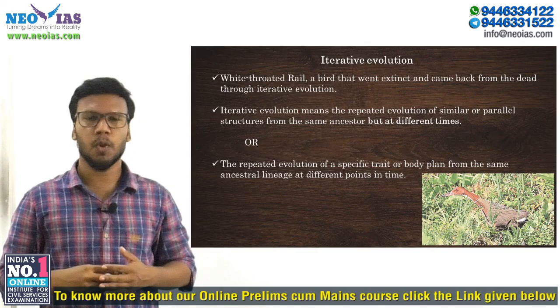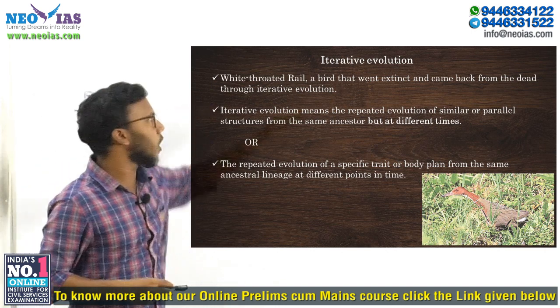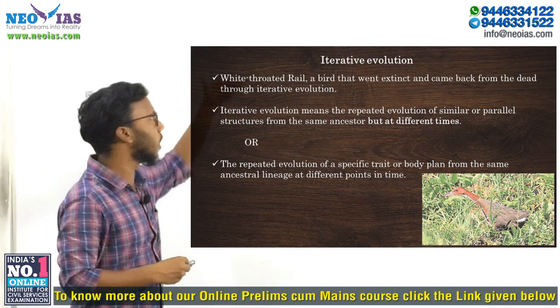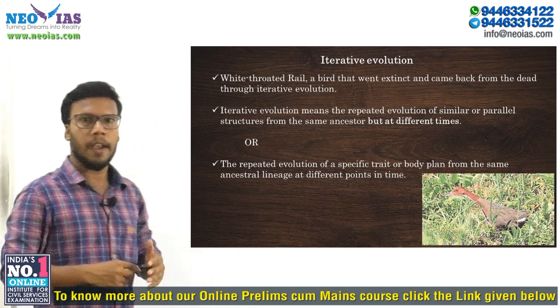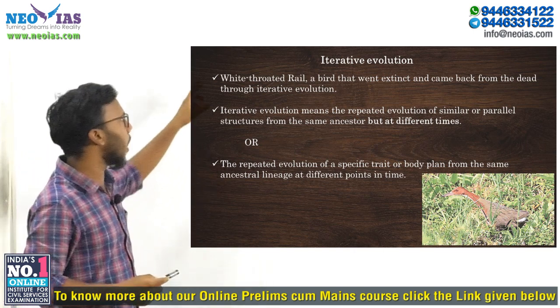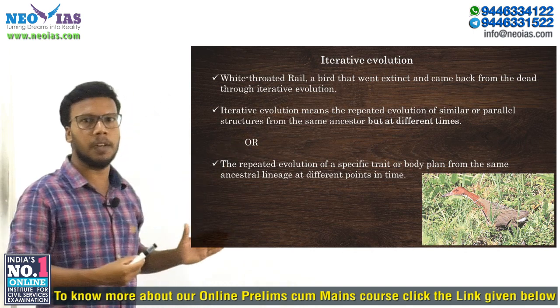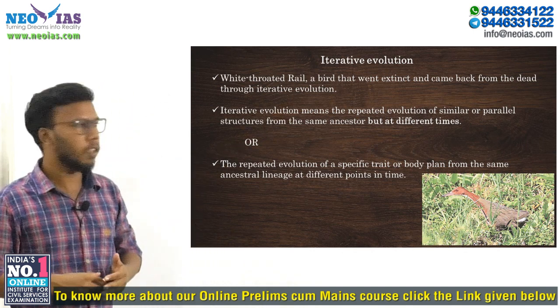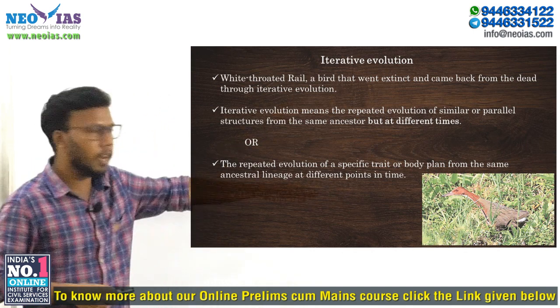Hi friends, today I am going to discuss a process called iterative evolution. Okay, now why was this in the news? Because of a bird called the white-throated rail. It's a chicken-sized bird found in Madagascar. You can see the picture there, the white-throated rail.